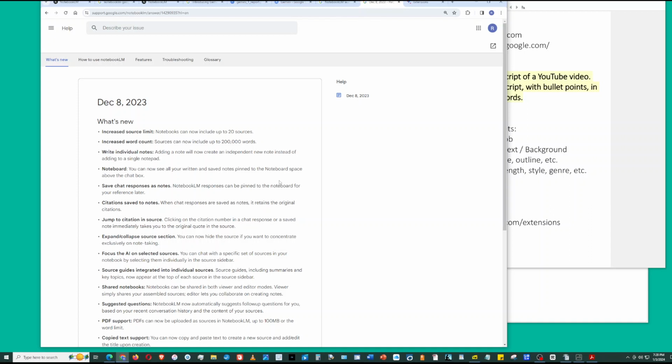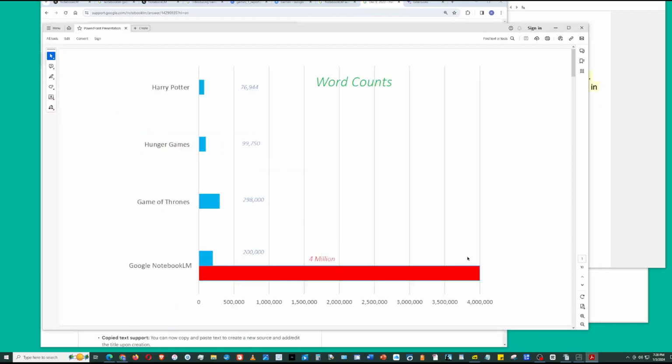That's 4 million words. To help you visualize this, Harry Potter had 77,000 words, Hunger Games had 100,000 words, Game of Thrones had almost 300,000 words. So NotebookLM allows each source to have 200,000 words, and 20 sources would have up to 4 million words. They're basically unlimited. So you could put over 50 Harry Potter books into NotebookLM.